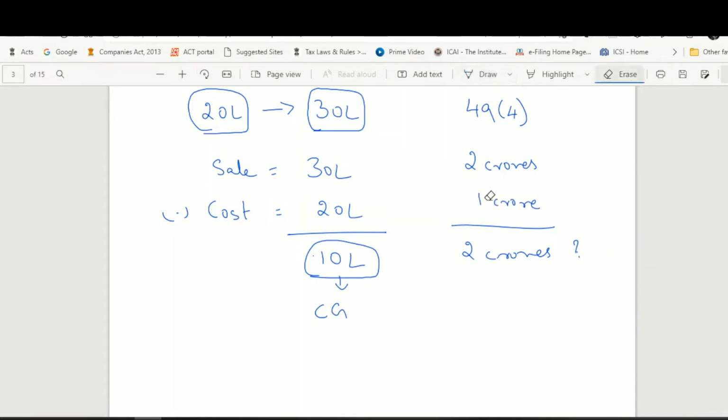So what is the capital gain amount? It is not 2 crores, but it is 1 crore rupees. Capital gain has to be paid on this 1 crore rupees. Let us take another example.